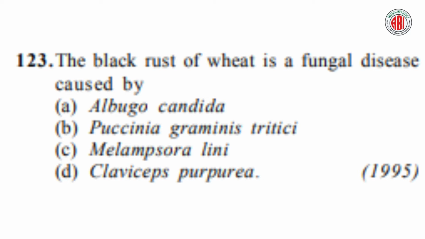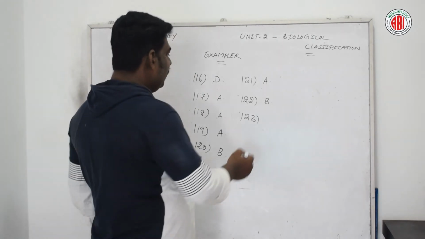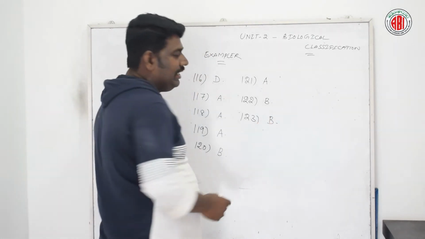Now let us go for the next question. The black rust of wheat is a fungal disease caused by, here are 4 different options: Albugo candida, Puccinia graminis tritici, Melampsora lini and Claviceps purpurea. Let us see the right answer for this question. According to this question, option B is the right answer, Puccinia.